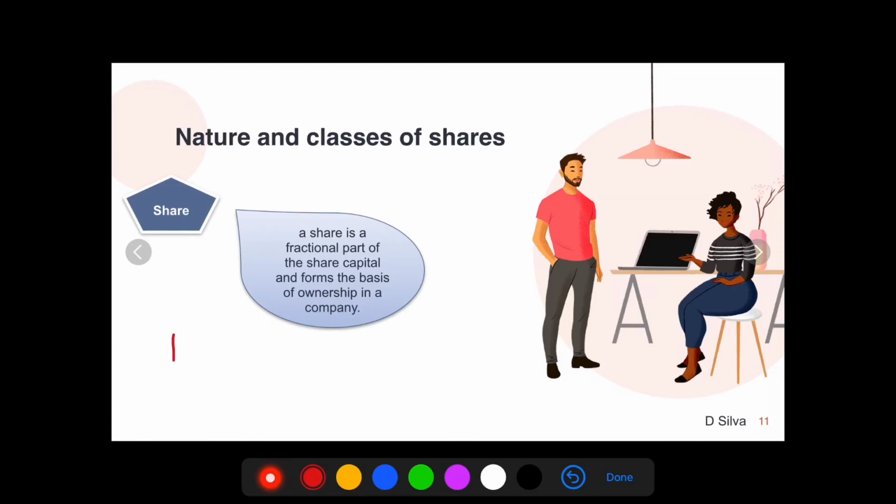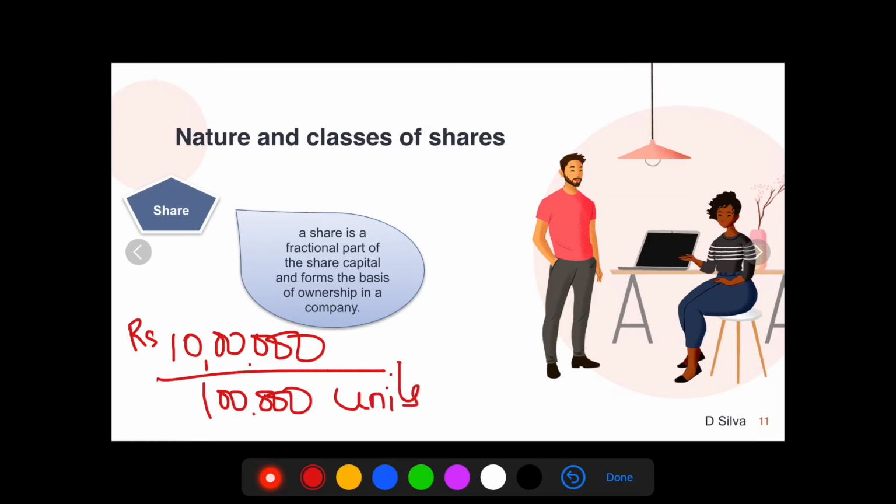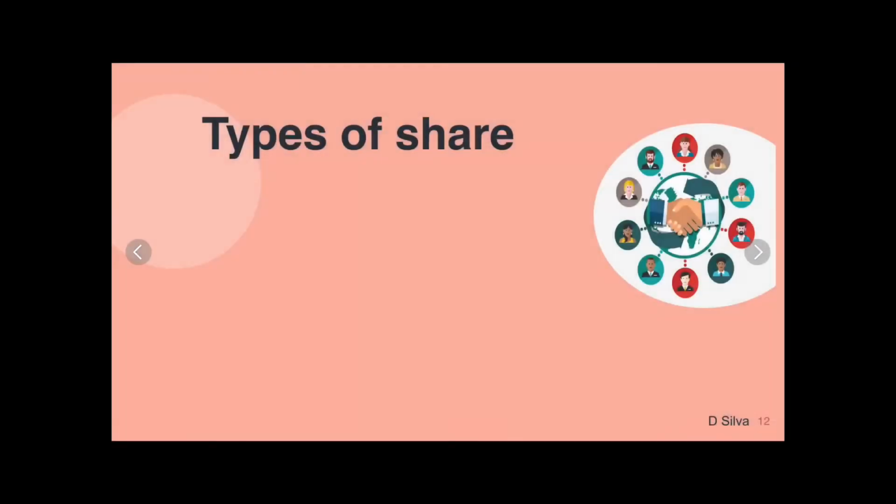Suppose the company has rupees 10 lakh and this rupees 10 lakh is divided into 1 lakh units. For every 1 unit we are going to charge rupees 10. So every fractional part of the share capital that forms the basis of ownership in a company is called a share. A share is nothing but a unit, and the value of the unit in this example is rupees 10.